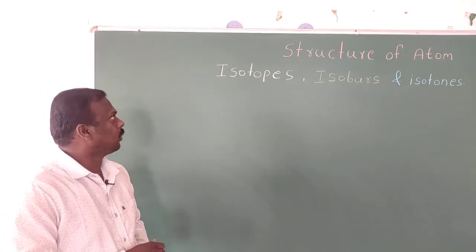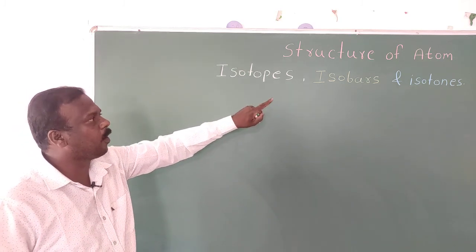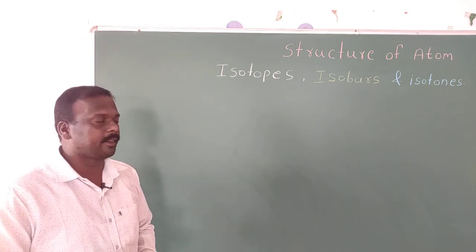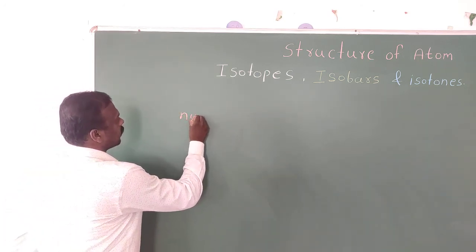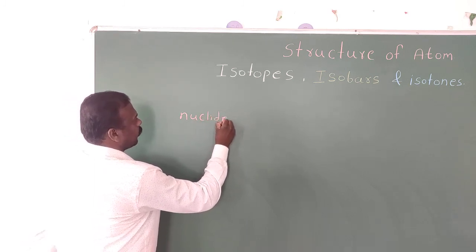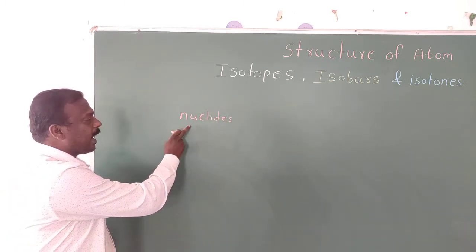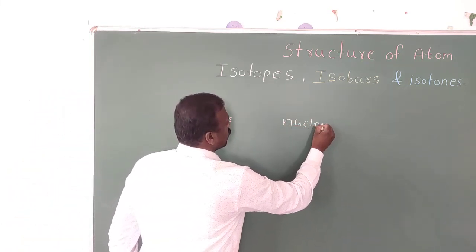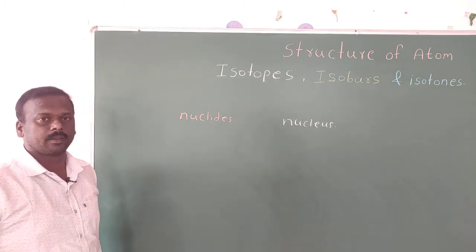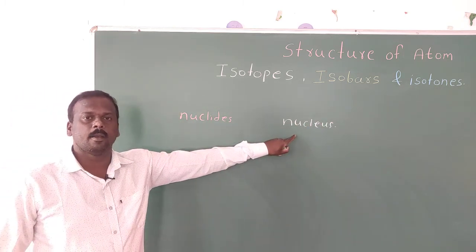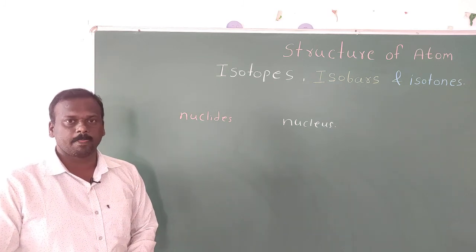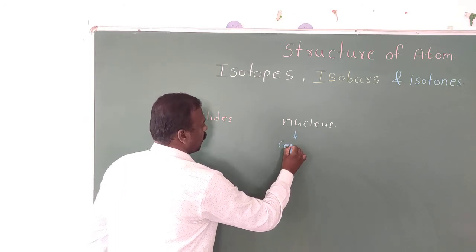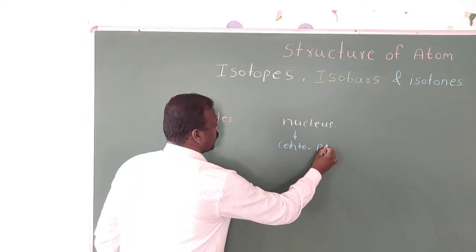Before going to see the isotopes, isobars and isotones, you should know two important terms, that is nuclides and nucleus. You should know these two terms. The nucleus is nothing but the center part of the atom. Nucleus means it is the center part of the atom.